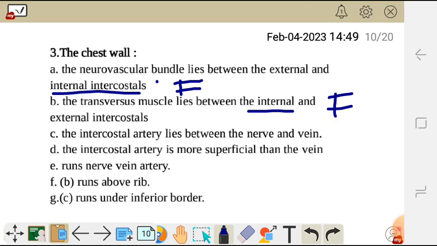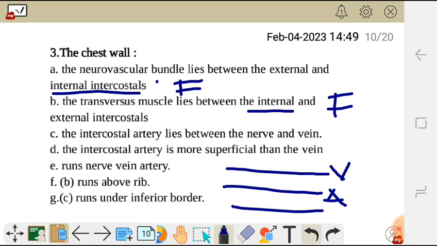Statement C is saying the intercostal artery lies between the nerve and the vein. We already saw in the diagram that starting from superior, we have the vein, followed by the artery, then inferior we have the nerve.